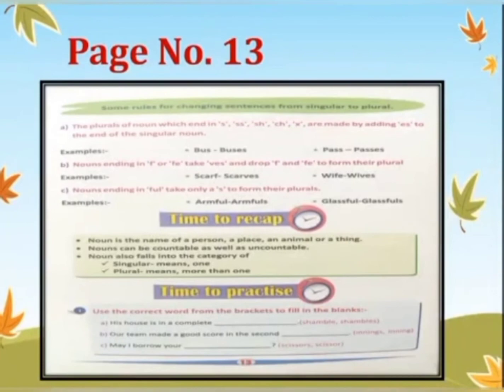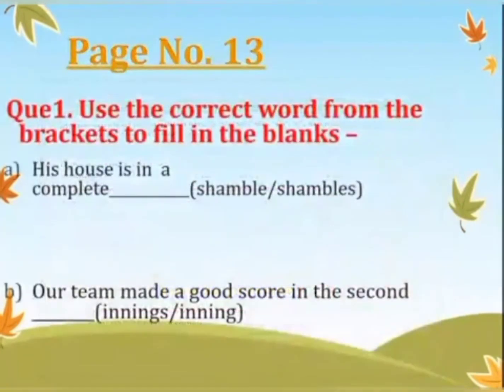Let's move to page number 13 where it's time to practice. In that, question number 1. Use the correct word from the brackets to fill in the blanks. His house is in a complete shamble or shambles. Children, it's saying that his house is in complete shambles, that it's completely messy. So it will be shambles. Our team made a good score in the second inning.